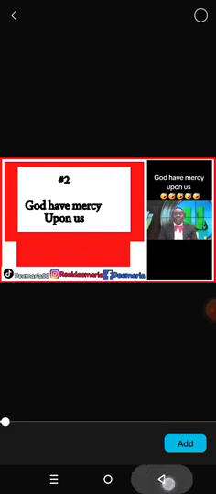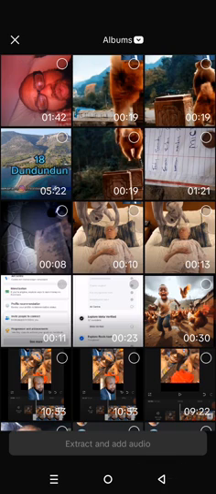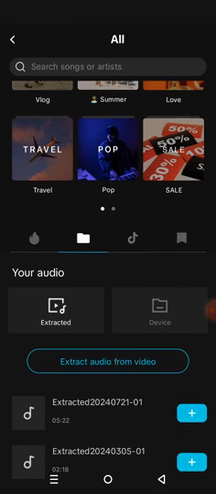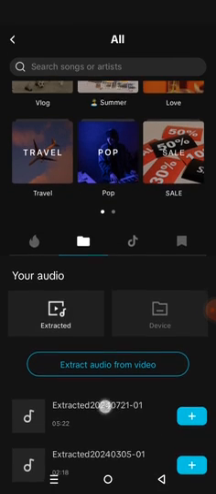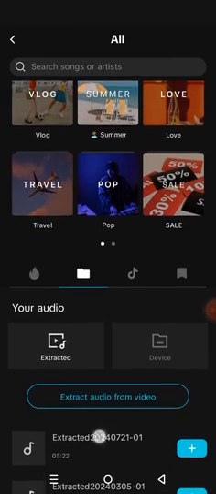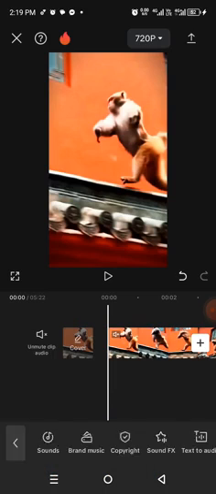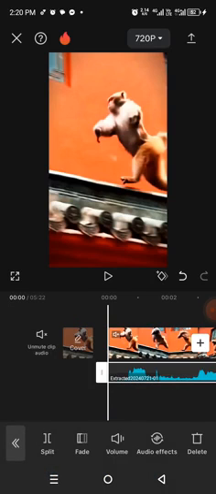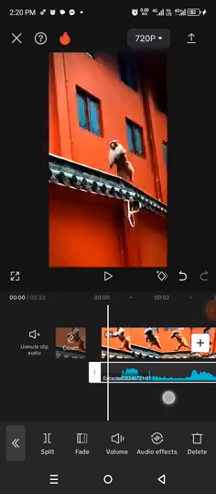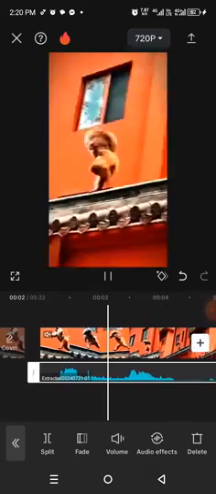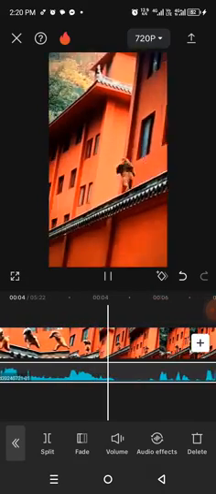Once you tap on that add, it will add it. It will extract like this. Once it extracts like this, then you tap on add. It will add that content to your timeline like this. If you play now, you see the sound is playing.